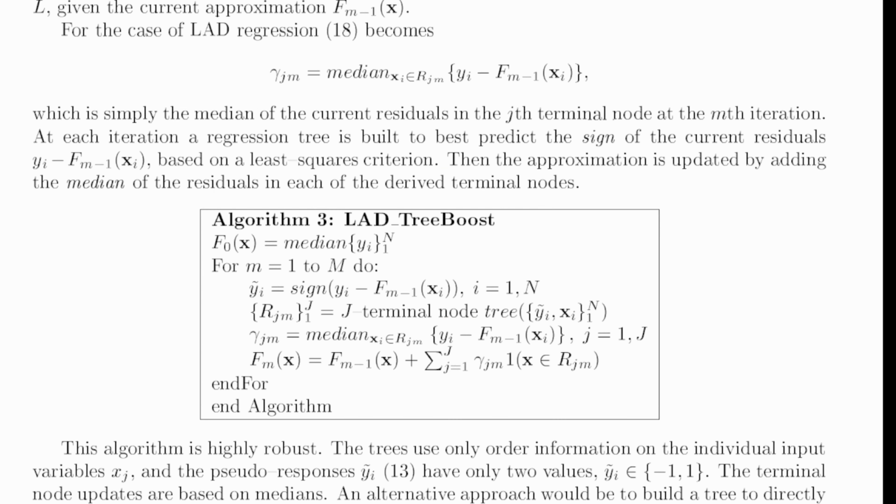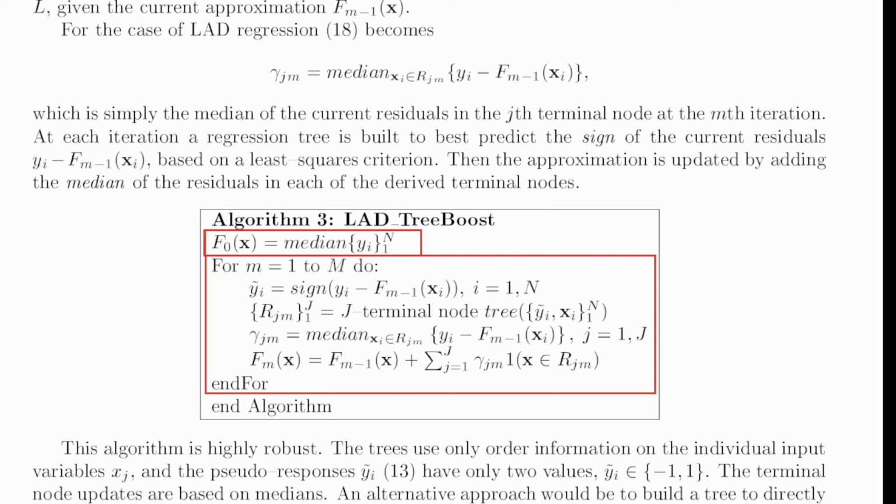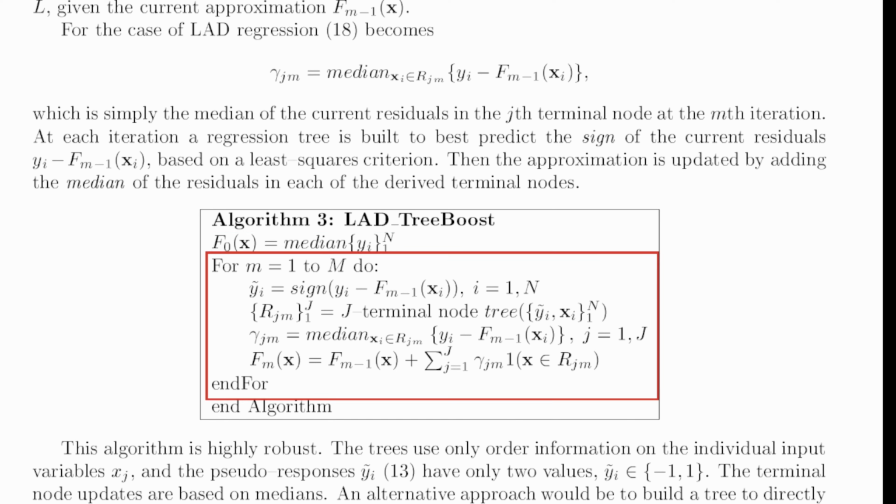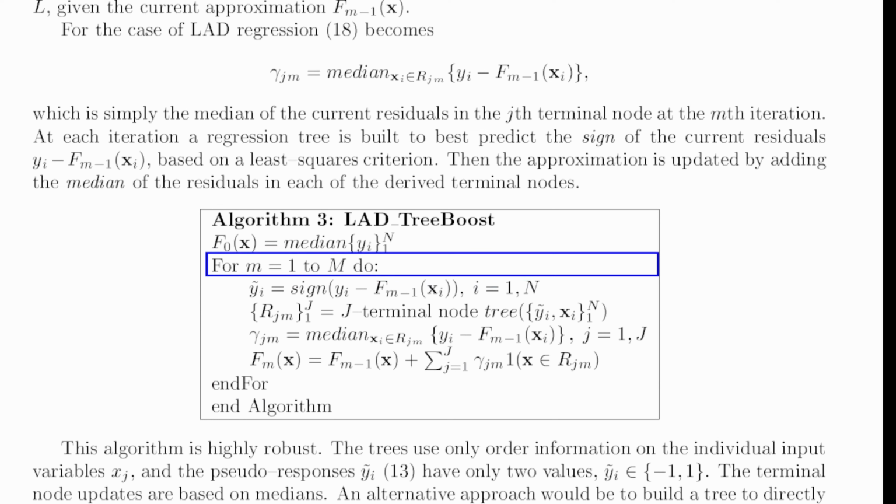Page 7 of the paper, section 4.3 regression trees, details a configuration for gradient boosting algorithm which is fit for our purpose. Similar to the base algorithm, it's split into two base steps. In step 1, initialization, we set the initial constant value prediction as the median of the target values. In step 2, which is again an iteration, we enter a for loop for which we will be building regression trees iteratively. At each iteration will involve calculating the pseudo-residuals, which is simply the difference between the actual values and the current predictions, which for the first iteration will be the target value minus the constant value from step 1.